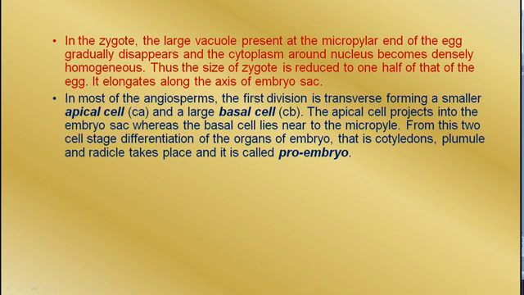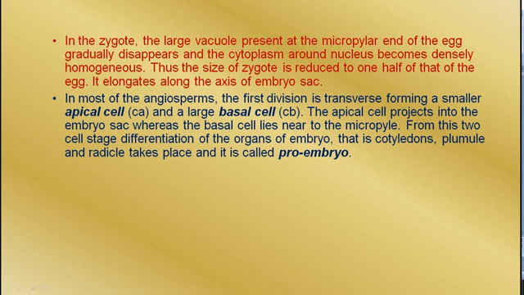In most of the angiosperms, the first division is transverse, forming a smaller apical cell Ca and a larger basal cell Cb. The apical cell projects into the embryo sac, whereas the basal cell lies near the micropyle.